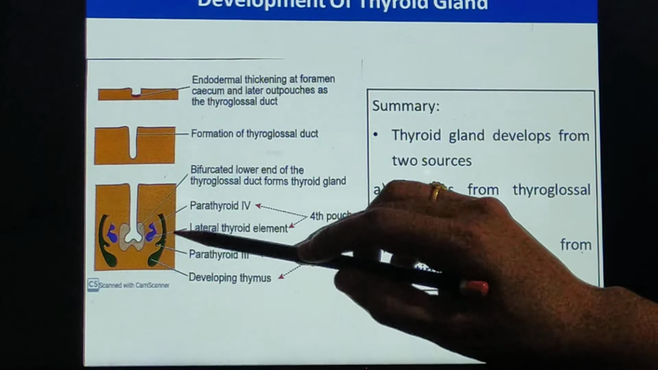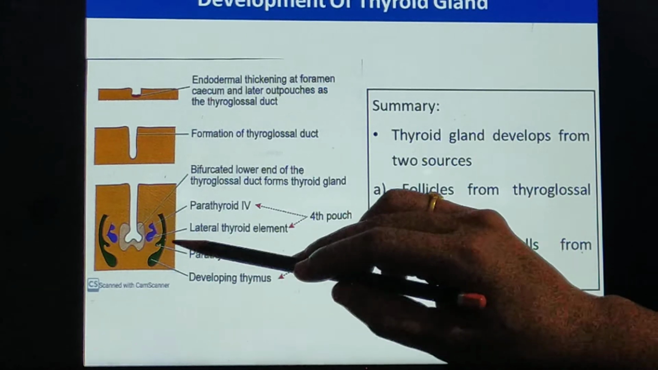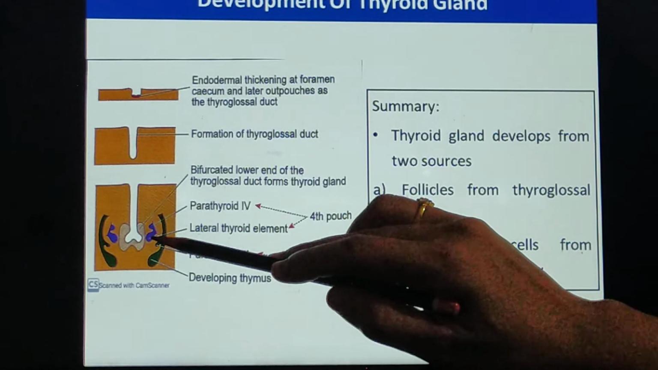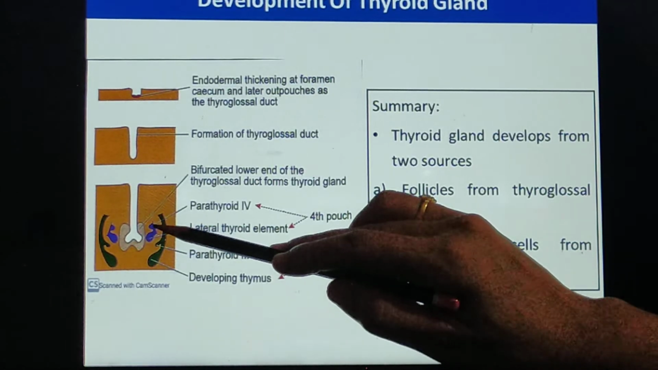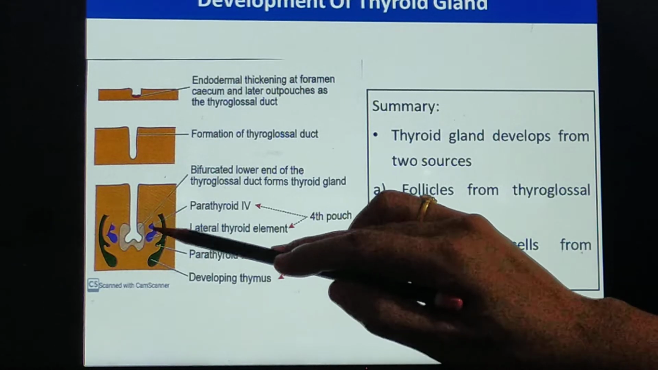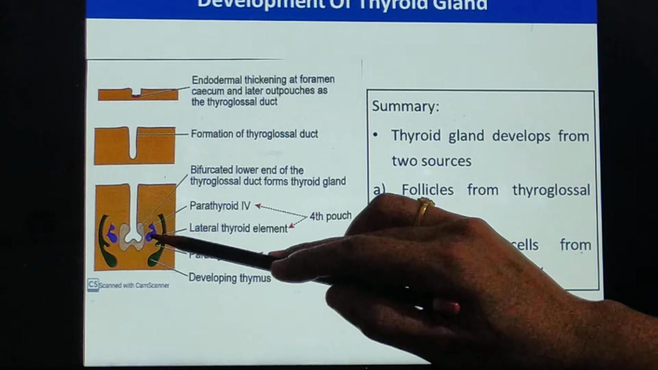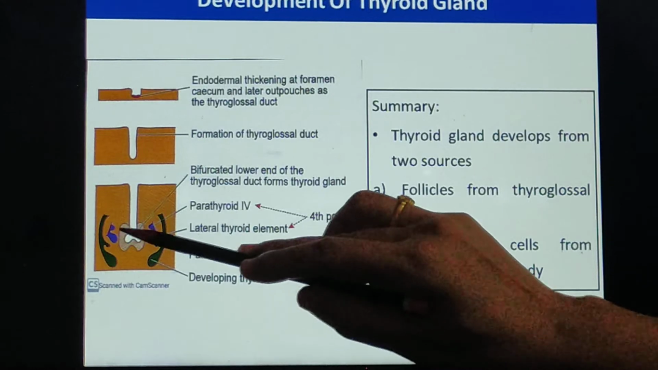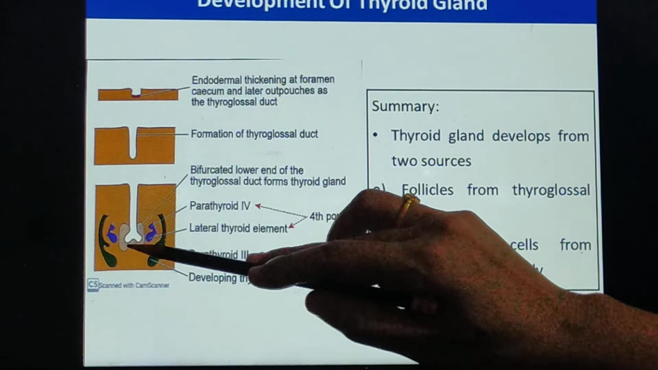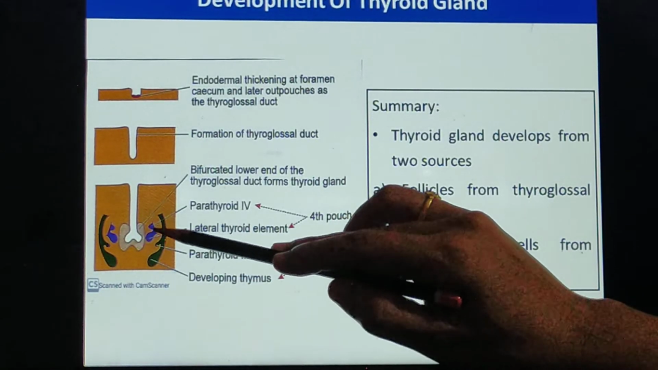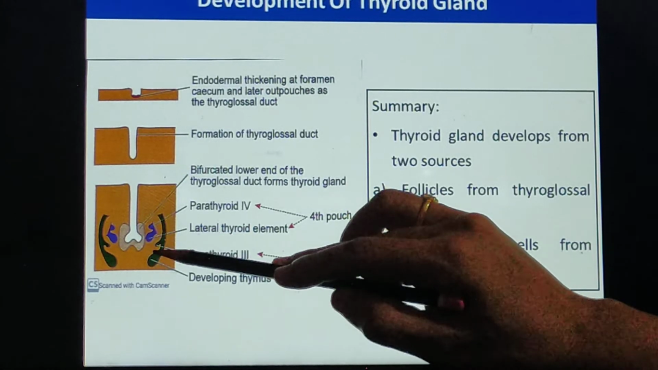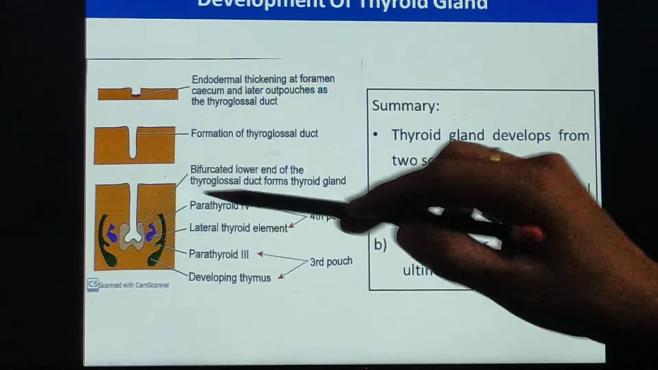This caudopharyngeal complex gets divided into the lateral thyroid element and the parathyroid 4. This is also called the ultimobronchial body. This lateral thyroid element gets incorporated inside the bifurcated thyroglossal duct, and ultimately these form the thyroid gland. While the fourth parathyroid gets detached from the lateral thyroid element and descends down. Okay, we'll see it afterwards.